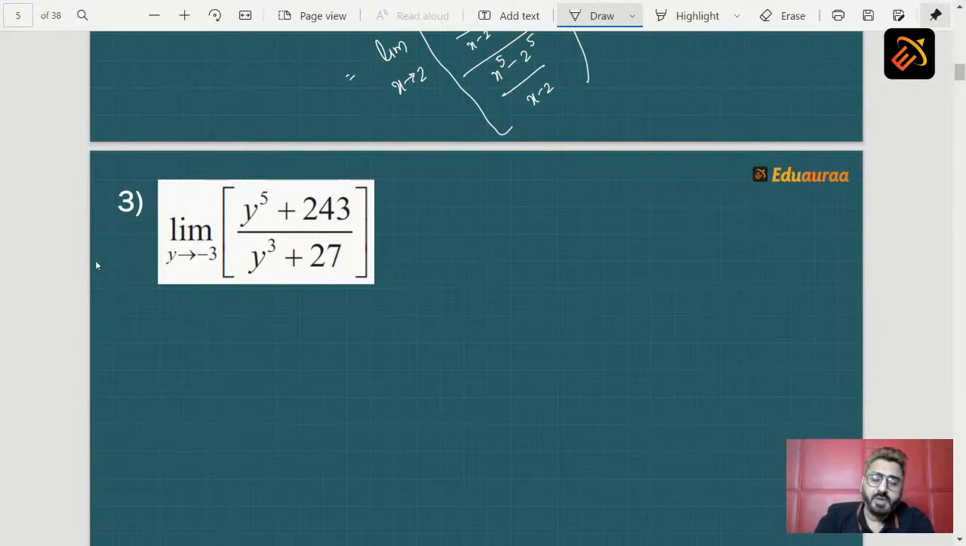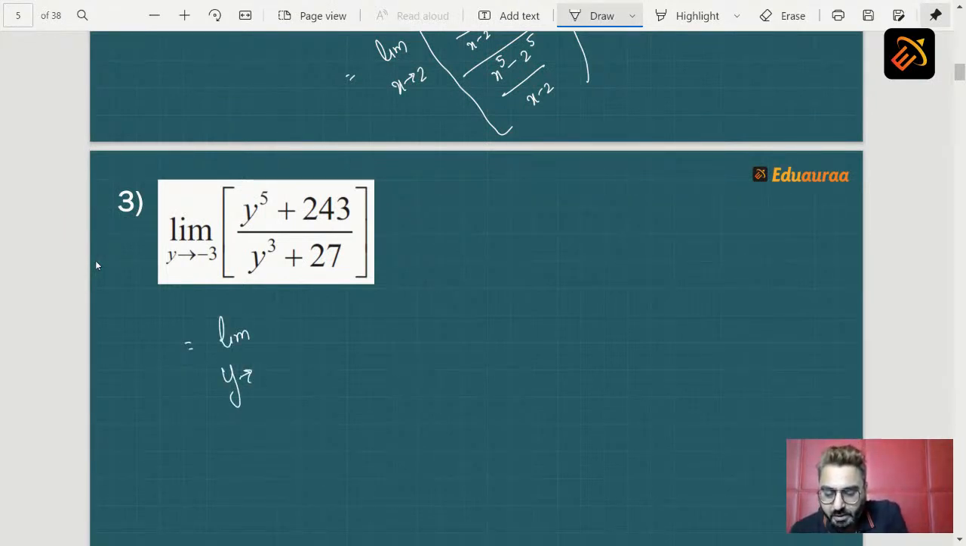Now students, always remember, you can't change the question, and when you can't change the question, you have to start playing with your question. So we will write this as limit y tending to minus 3, y raised to 5 plus 243. Can we write this as y raised to 5 minus of minus 243?